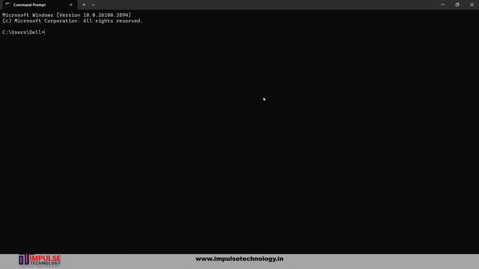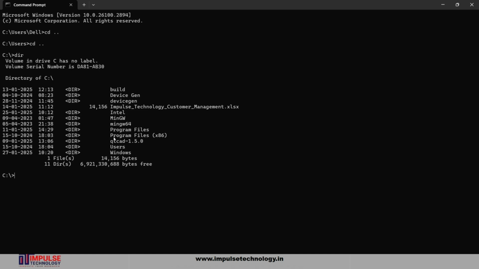Let's move to the C drive. Let's see all the directories of C drive. Here you can see the QTCAD directory. Let's move to the QTCAD directory with command cd QTCAD. We moved to the QTCAD directory. Let's activate our QTCAD environment that we created earlier during installation.